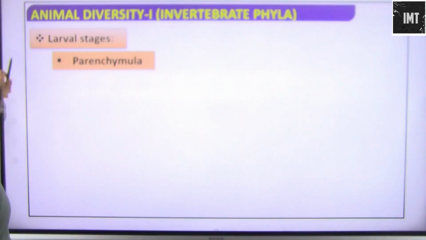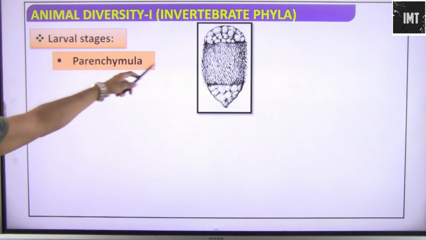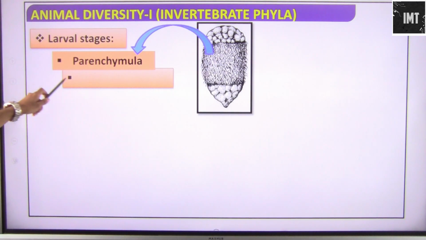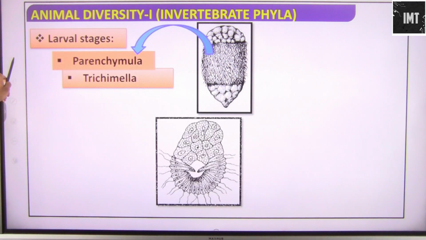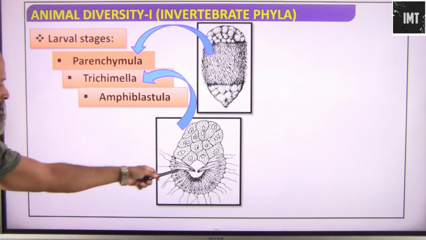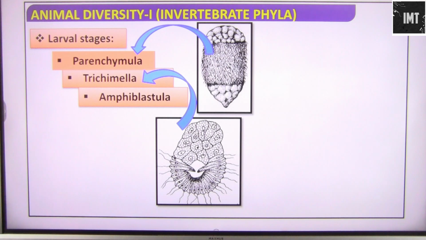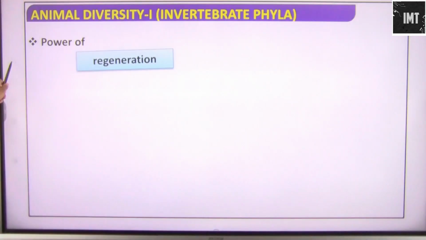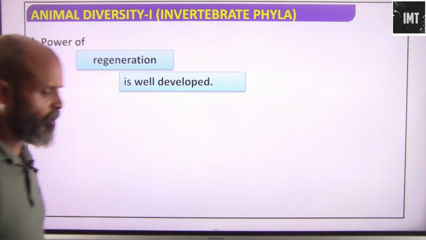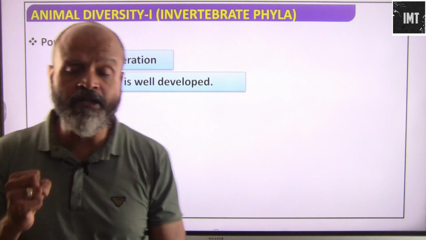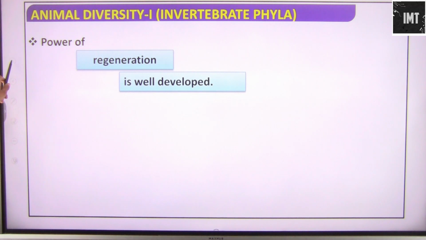The larval stages are represented by parenchymella and trichimella, and again there would be amphiblastula. All these are parts of the larval stage. Power of regeneration is very well developed, so obviously their mode of reproduction is asexual. The power of regeneration is very well developed in these organisms.